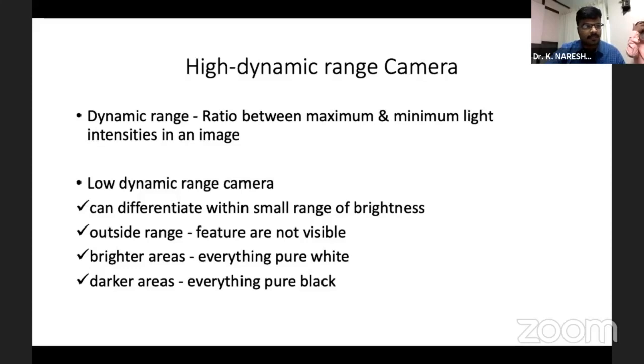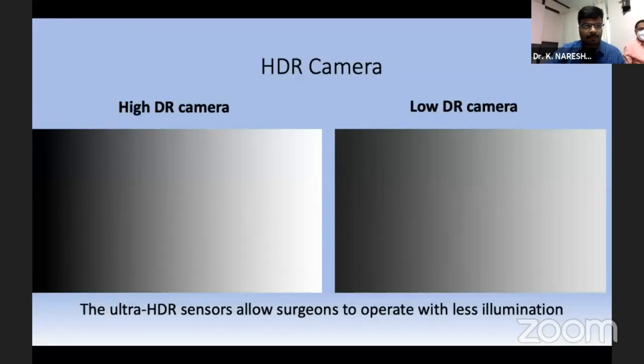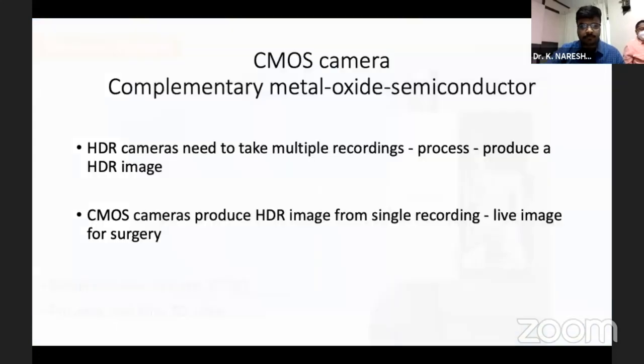Dynamic range is the ratio between the minimum and the maximum light intensities in an image. A low dynamic range camera can differentiate only within a small range of brightness. Outside that range, features are not visible. Brighter areas will appear pure white, while darker areas will appear pure black. So this is an example of a high dynamic range camera, which can image from black to white, while a low dynamic range camera will only image from gray to gray. The ultra high dynamic range sensors allow the surgeons to operate with less illumination.